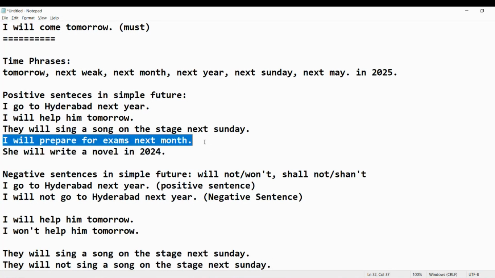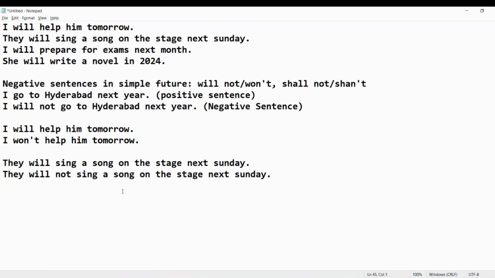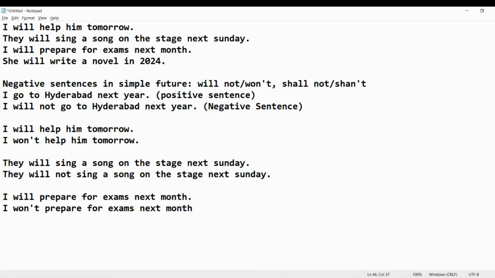If you take this sentence, I'll prepare for exam next month. This is positive sentence. Whereas the negative sentence is I won't prepare for exams next month. This is negative sentence. Now coming to the last sentence, she will.